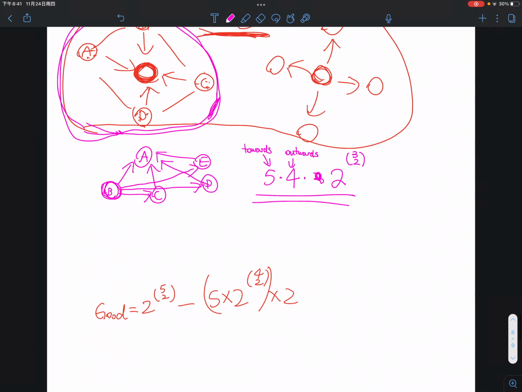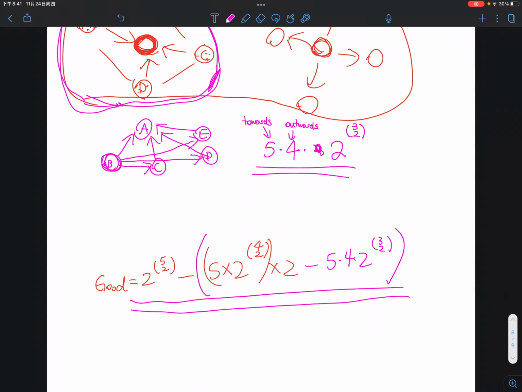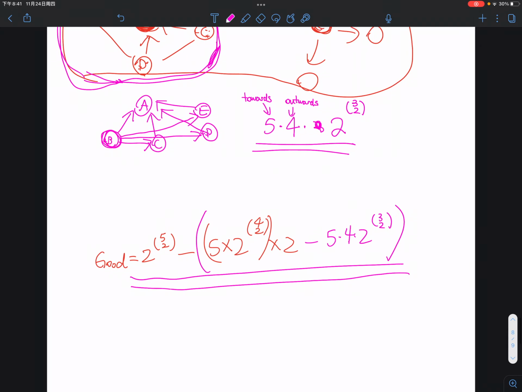So we're going to actually minus the number of overcounted cases. So this is the actual expression for the number of good configurations. And if you were to calculate it, the number of good configurations will be 544. Okay? So yeah, that is one way to solve this question.